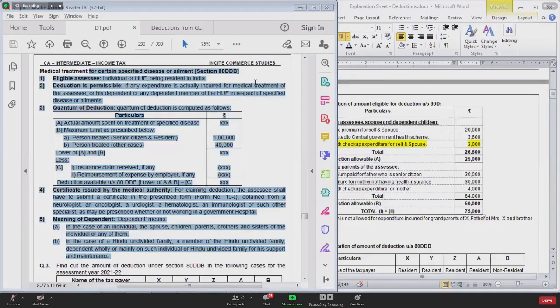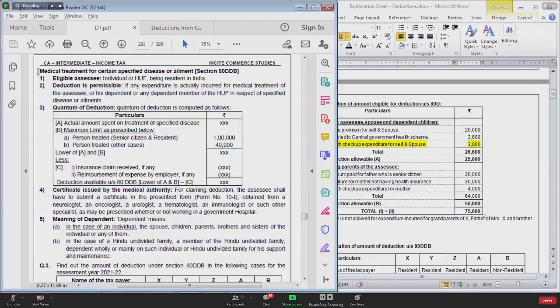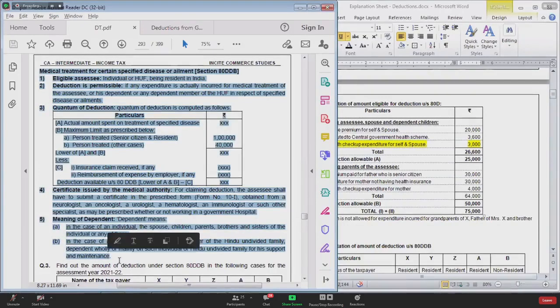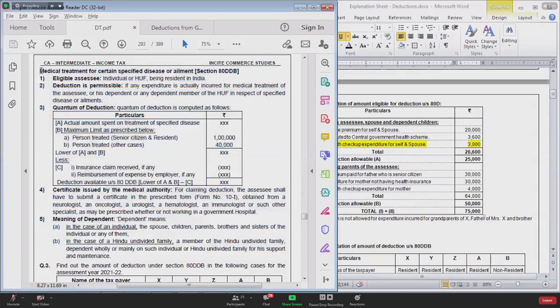Yes, Dikshit, question 3 I can give you as homework if you want. But question 3 is based on this section 80 DDB. So I will explain you section 80 DDB, and then question 3 you can try at home as part of homework. Tomorrow you can give me the answer. Or maybe I don't think that every one of you are doing homework, so we can discuss in the class itself. Let it take 5 more minutes. Let's move on to this section 80 DDB.